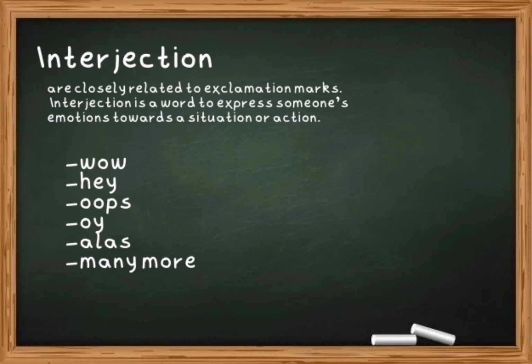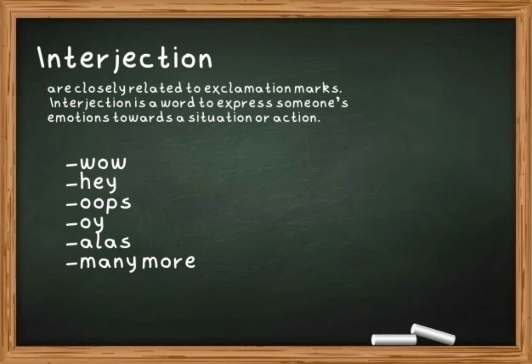Examples include wow, hey, oops, oi, alas, and many more. Interjections are used to express emotions or feelings directly. They don't have rigid grammatical structure and often stand alone as such expressions.